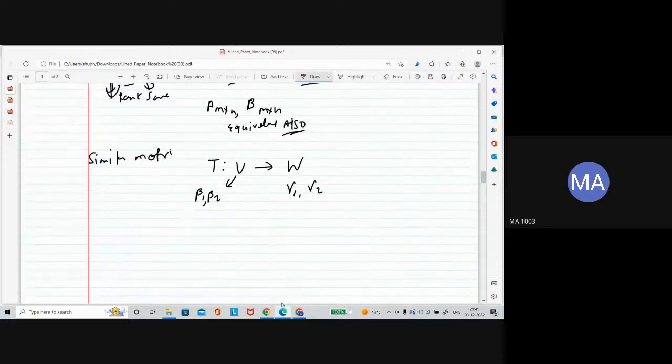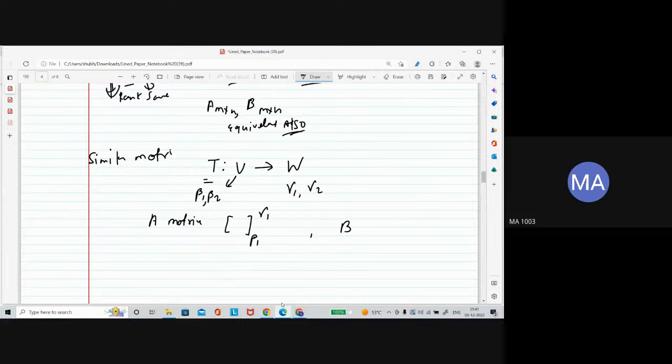Now suppose A is the matrix representation of T with respect to beta 1 and gamma 1. And let's say B is the matrix representation of the same linear transformation.